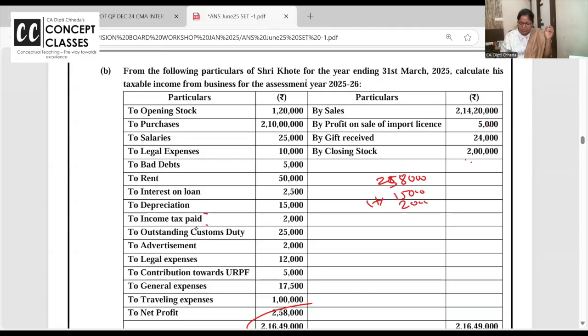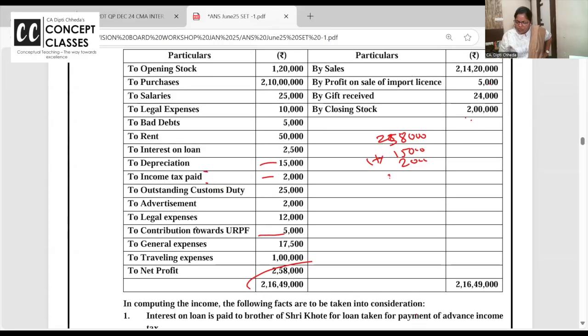Income tax is not allowed as business expenditure. Outstanding custom duties are allowed under section 43B if already paid before the due date of filing the return. Contribution to unrecognized provident fund: I'm just going systematically, first the credit side. Credit side, what is the garbage? Remove it.